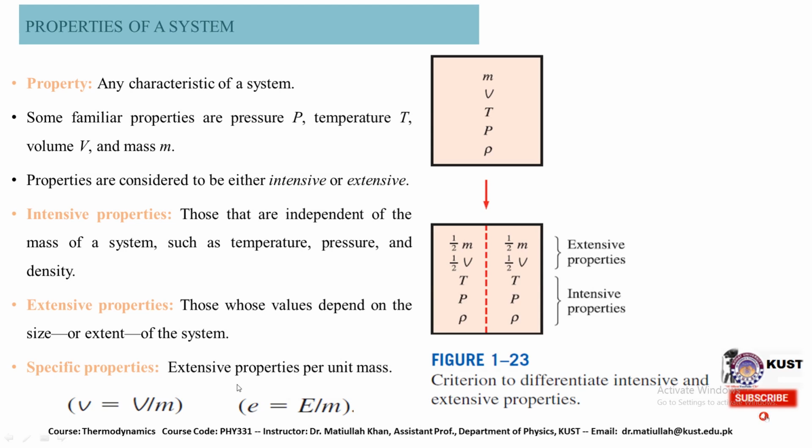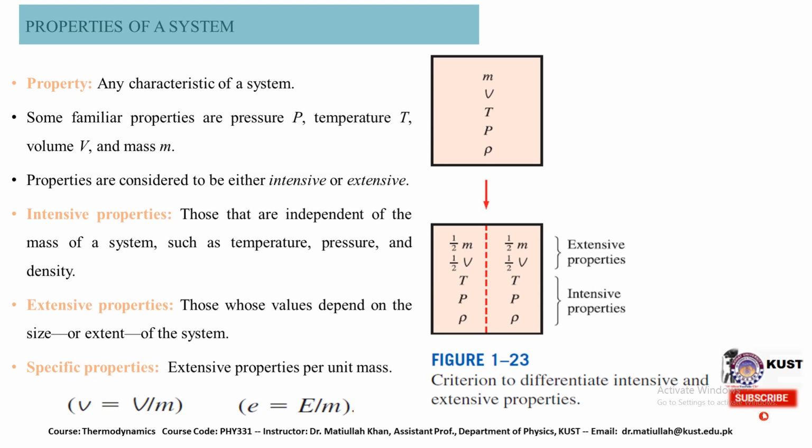So properties are further characterized into two, whether the properties are intensive properties or extensive properties. Intensive properties are those properties that are independent of the mass of a system, such as temperature, pressure and density, while extensive properties are those properties whose value depends on the size or extent of the mass. We have some extensive properties, just like the mass.